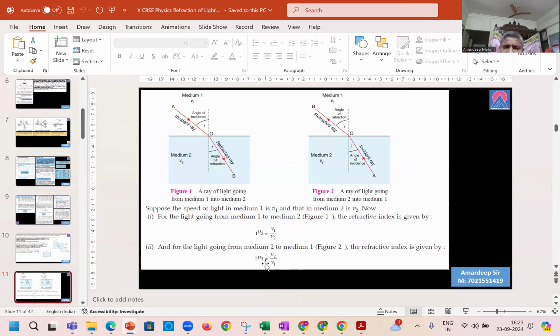However, formula wise, we write the refractive index for 2 to 1, or the refractive index of medium 1 with respect to 2. Since the first medium was medium 2, and from medium 2 it is moving to medium 1, the notation is velocity of light in medium 2 upon velocity of light in medium 1. And that's what we have to do.